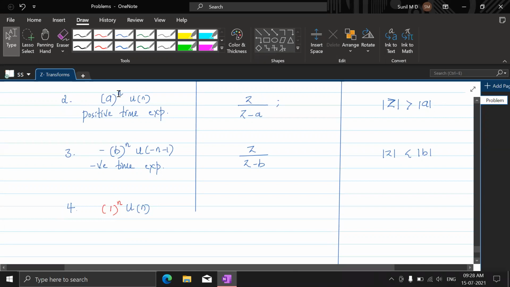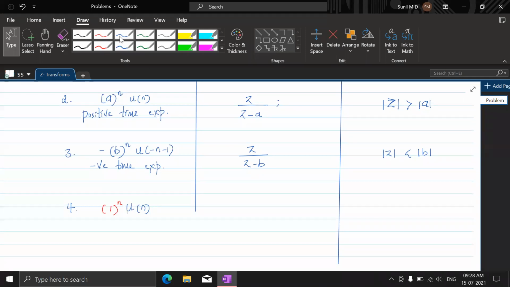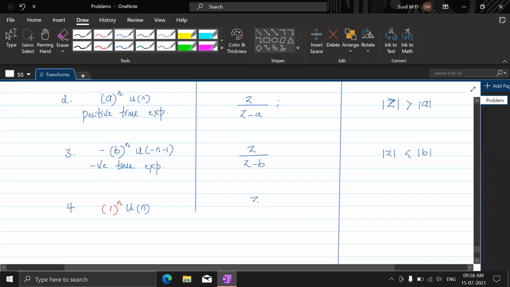U of n is as good as having 1 to the power n u of n. So this is very much the earlier case, because in place of a, we have just 1. So what would be the result? The Z transform would be z by z minus 1, and the ROC should be outside the circle with radius 1.